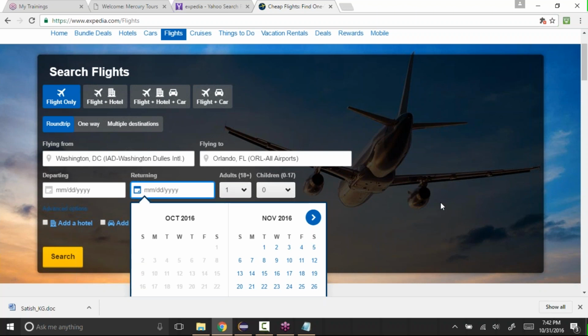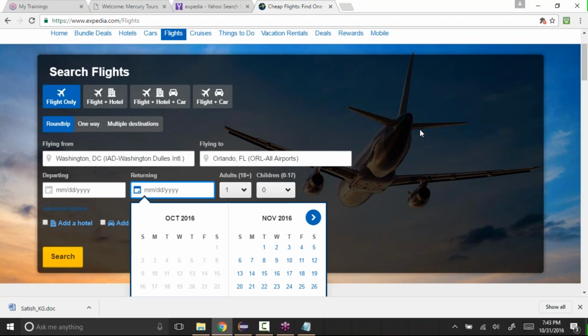If you are doing it manually, we'll test with one or two sets of data, like from DC to Orlando, from DC to, let's say, San Francisco, or DC to somewhere. We'll go and check in the database how many records are there and how many records are displayed in the application. That's what is called parameterization: testing the same thing but with different sets of data. Even in automation we might need to do parameterization.